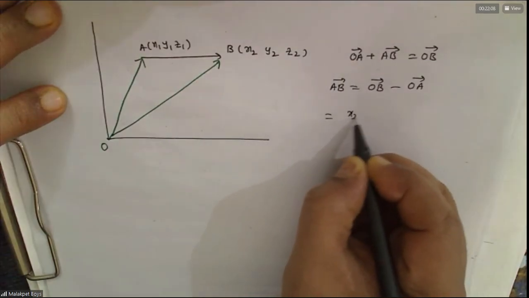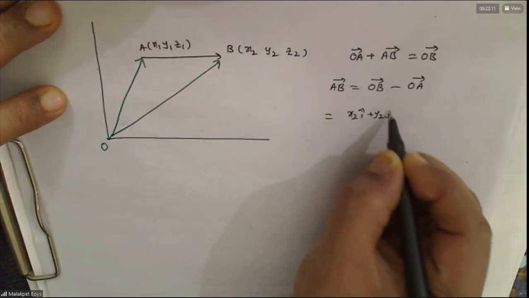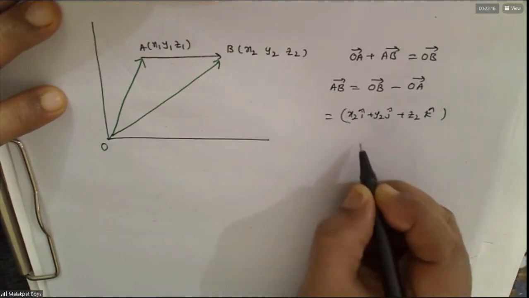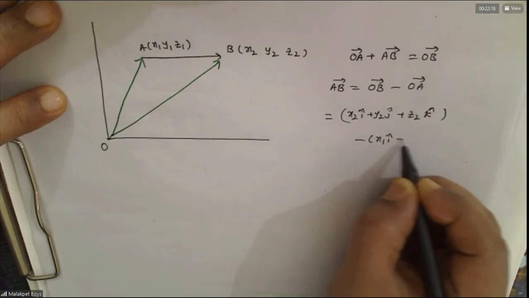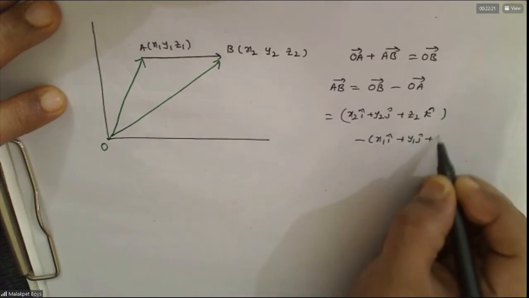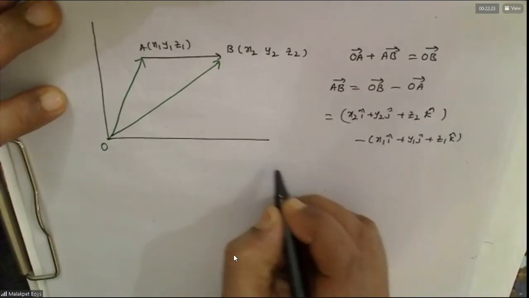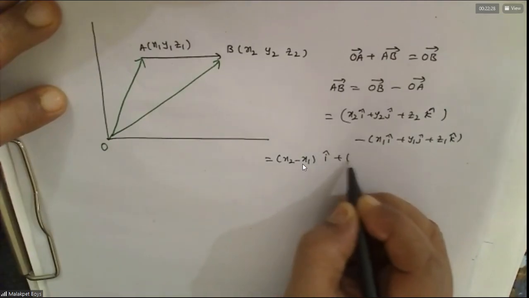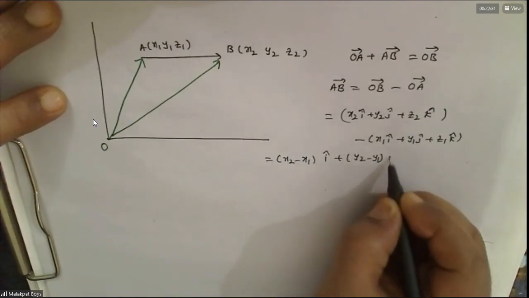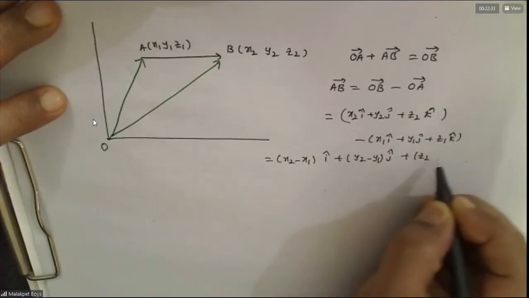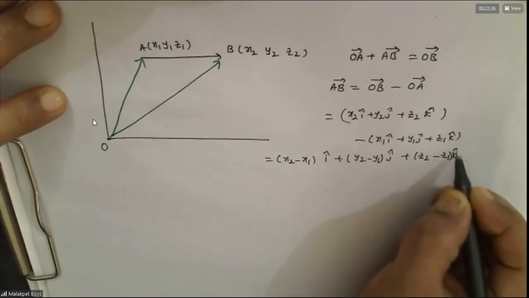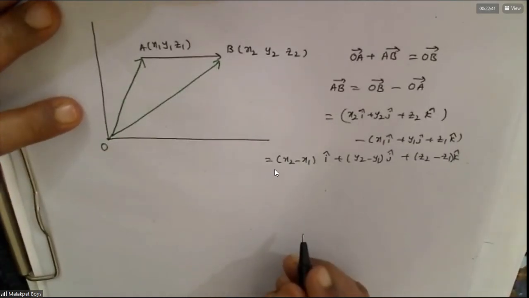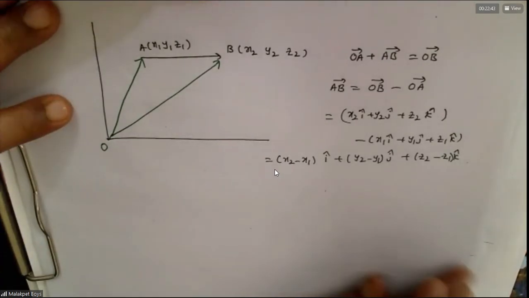So OB is second minus first. Followed? Clear?